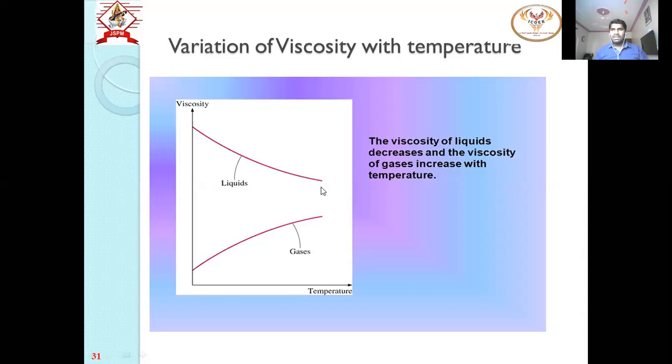Just like we have an application in our automobile engines, engine oil. After a particular duration, after running 2000 kilometers, we replace that engine oil. Why? Because of the moving parts in the engine, the temperature will increase, and because of that temperature, the viscosity of that oil will decrease. Therefore we have to replace the engine oil. This is the perfect example to study the temperature and viscosity effect. We have one experiment to perform on this viscosity variation with temperature.